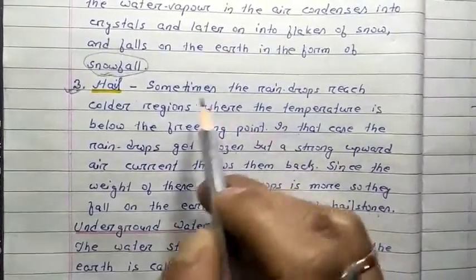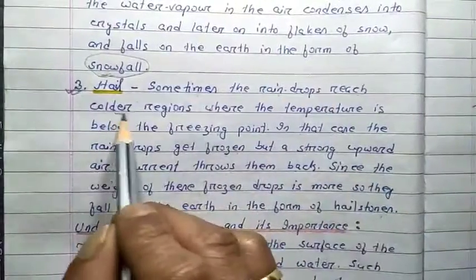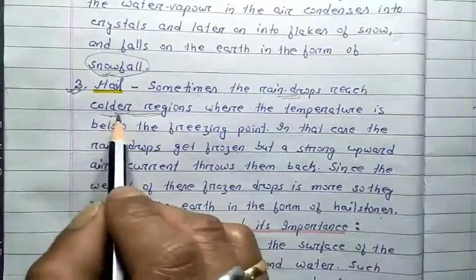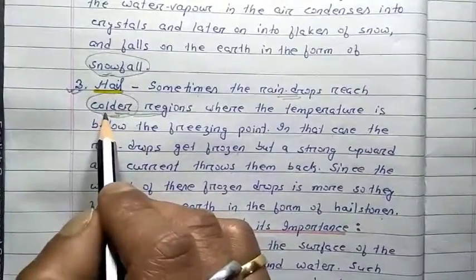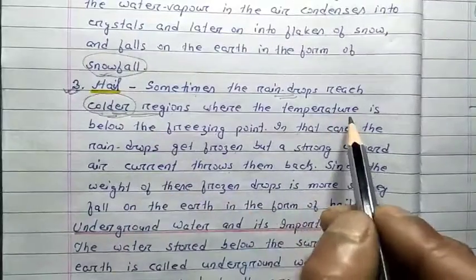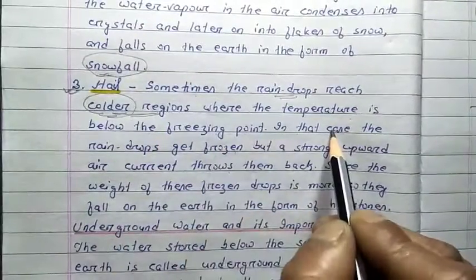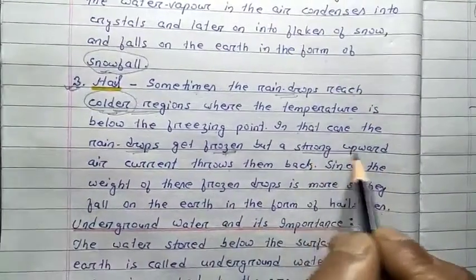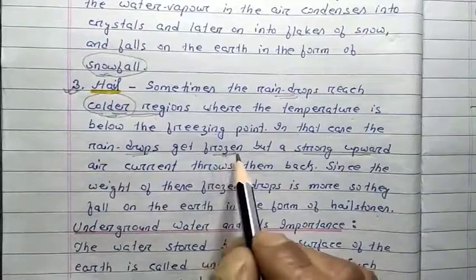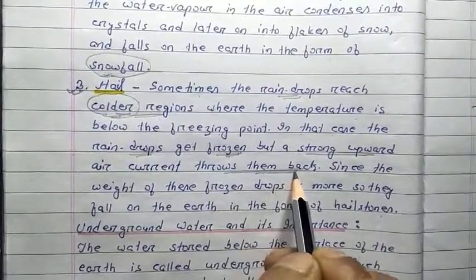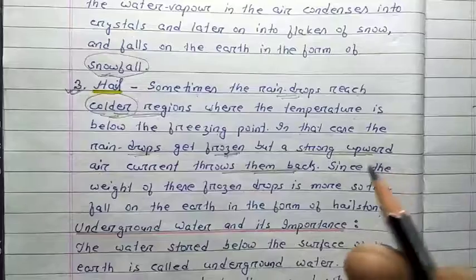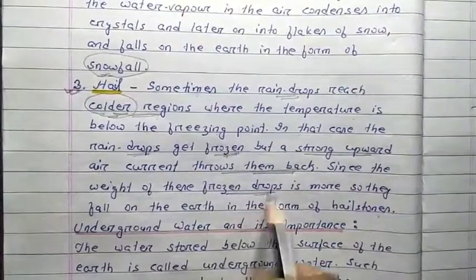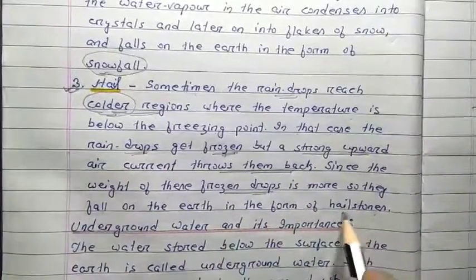What is the meaning of this? Sometimes the raindrops reach colder regions. While it rains, sometimes a drop of rainfall reaches a colder region where the temperature is below 0 degree Celsius. And when they reach there, the temperature is below freezing point. In that case, what happens? The raindrops get frozen. But because of a strong upward air current, these frozen pieces will be thrown back into the atmosphere. But since the weight of ice is more than water, these frozen drops are thrown back on the earth's surface in the form of hailstones.